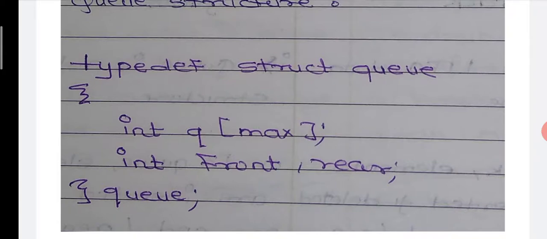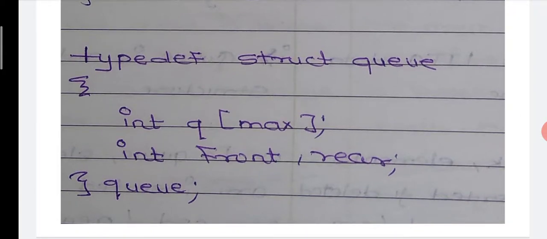The next line, integer front comma rear. These are two different integer type variables because front holds the first element position and rear holds the last element position. Then close the curly bracket, which closes the structure body, and then write the structure type variable which is q, with a semicolon. Now here q works as a user defined data type.